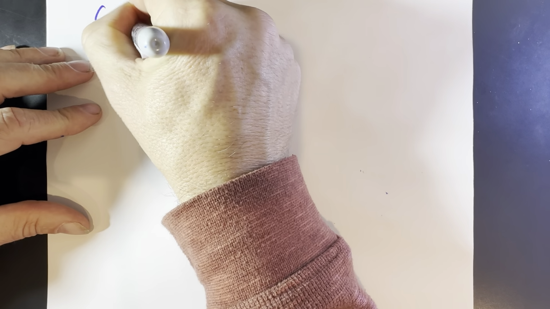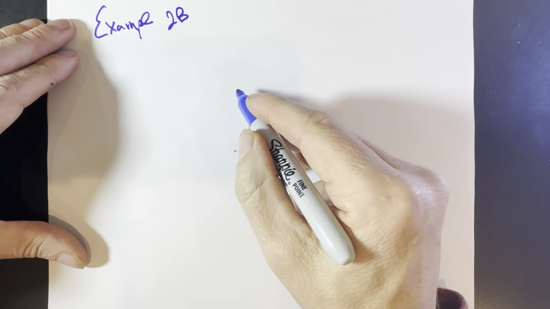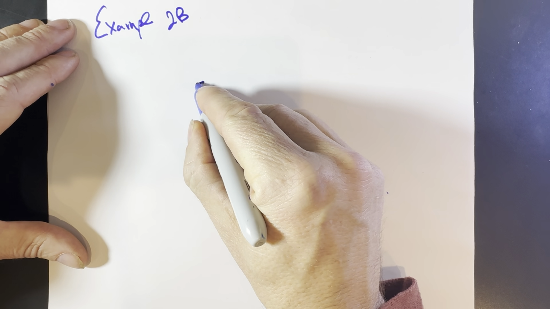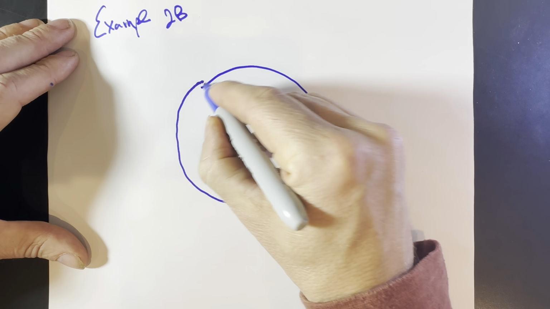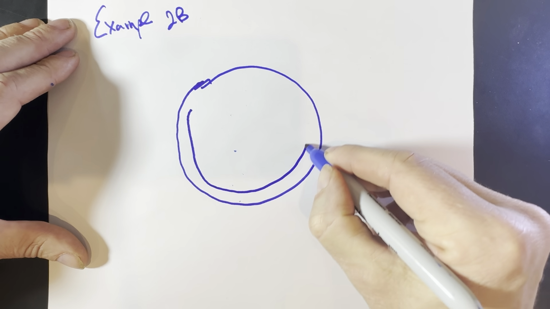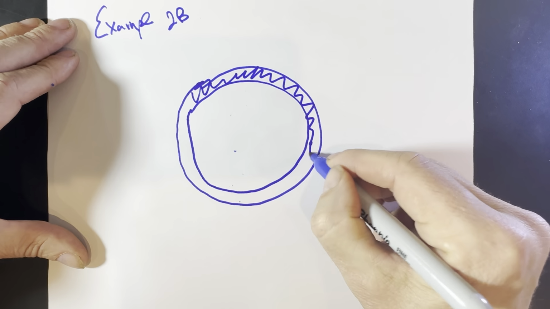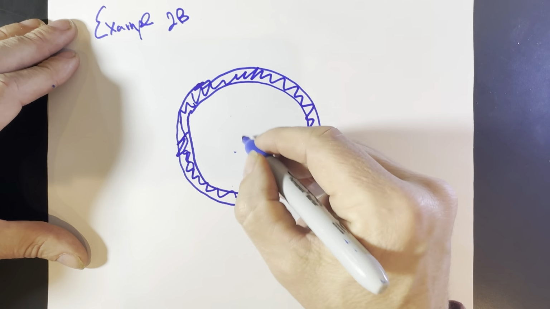Example 2b. In this one, we're actually going to go underneath the surface of the planet. So we're going to take a planet and give it a hollow inside, so all the mass is in the crust. And just like the center, there's no gravity at the center. There's no gravity at the center of a planet.